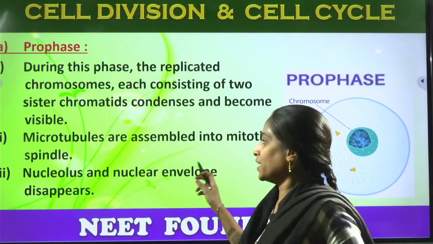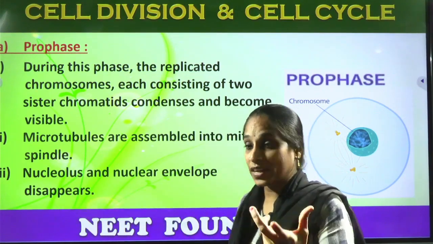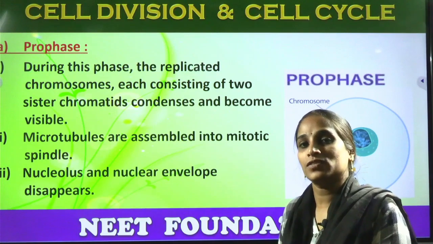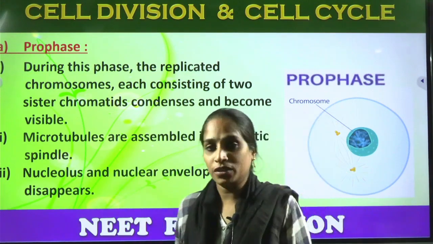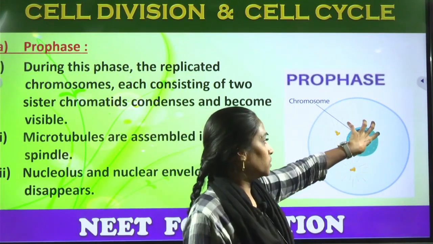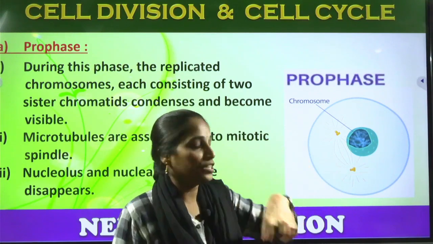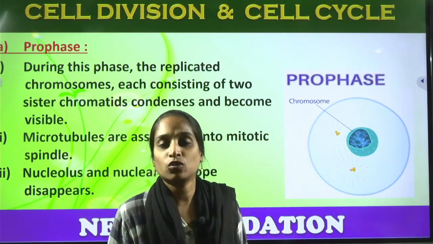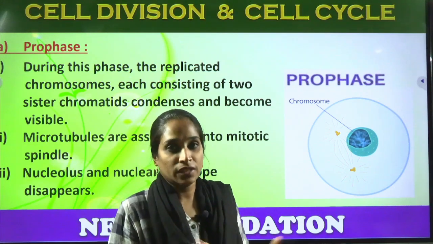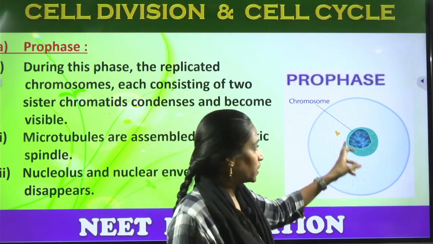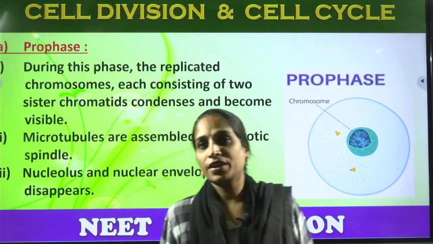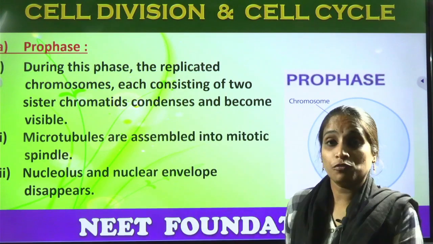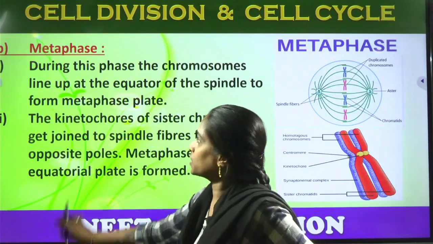Nucleolus and nuclear envelope disappear. Why do the nuclear envelope and nucleolus disappear? Because if the chromosomes are present inside the nucleus, how will these tubular structures help the chromosomes in the division process? They can't. That is the reason we can't observe the nuclear membrane and the nucleolus in the prophase. Okay, so let us go for the next phase.